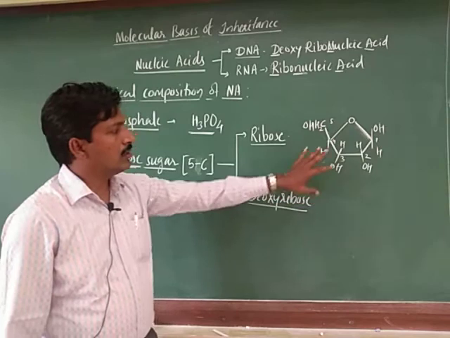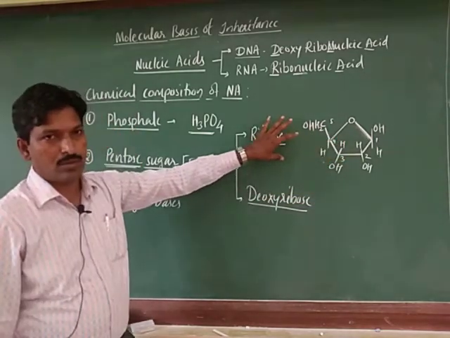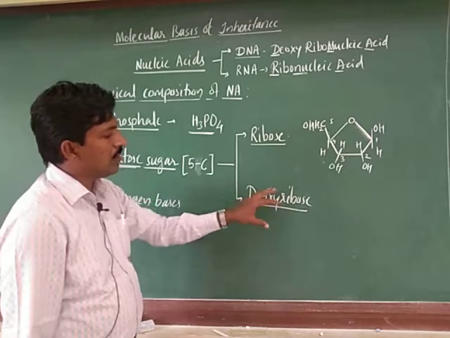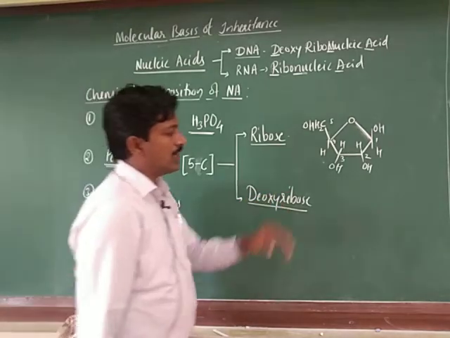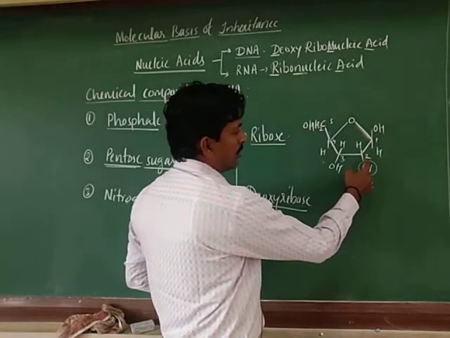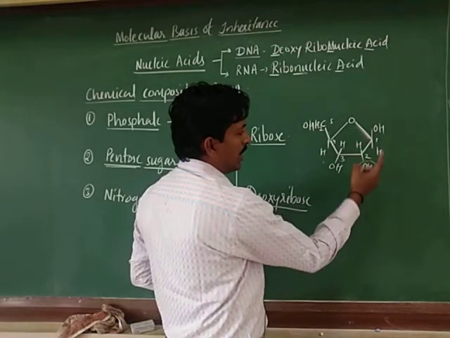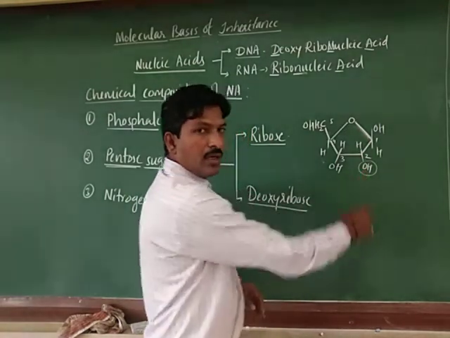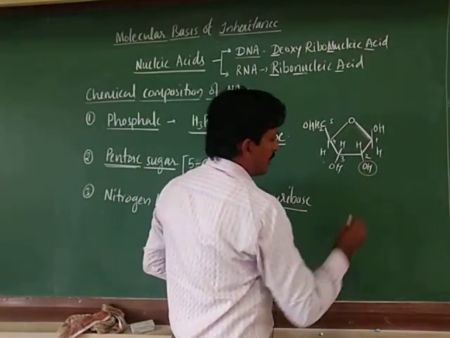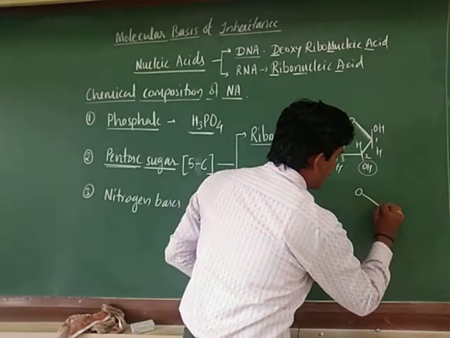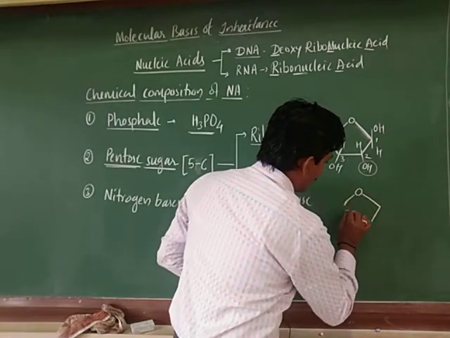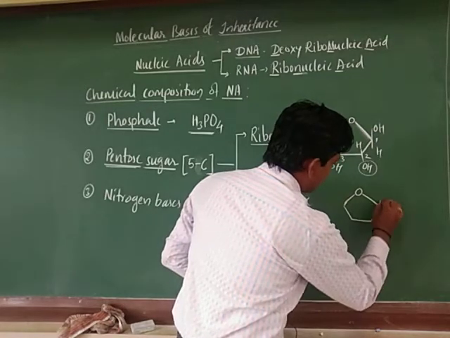Okay, this is the structure of ribose. And what is the difference in deoxyribose? The only difference is in the second carbon atom, which is attached with one hydrogen and one OH. Instead of OH here it will be H. Everything else is the same, so you can draw the same diagram.